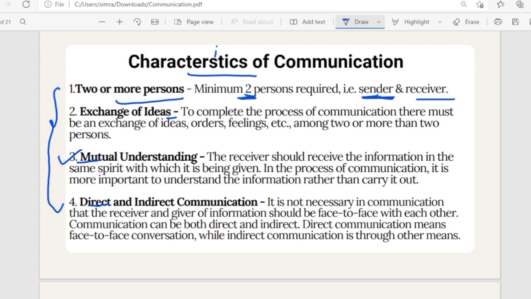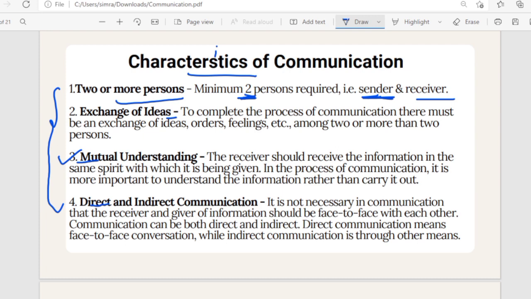Some students' subject might be political science, some would be history, some geography or mathematical science, chemistry, physics, etc. So if I start teaching you commerce, will you be able to understand what I'm saying? Is it useful for you?